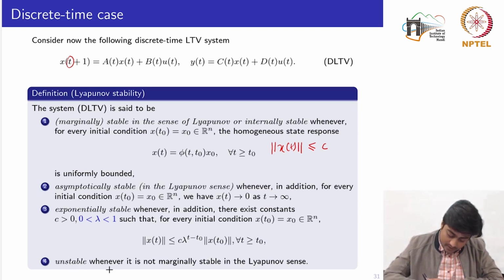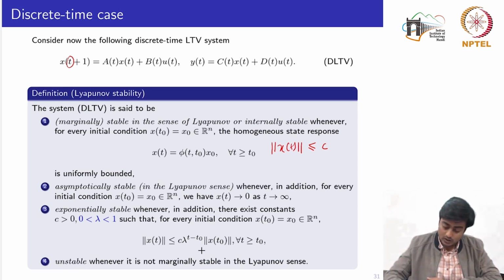The system is said to be unstable whenever it is not marginally stable in the sense of Lyapunov. Almost all the definitions remain similar to their continuous time counterparts, with a minor difference only in the third statement.